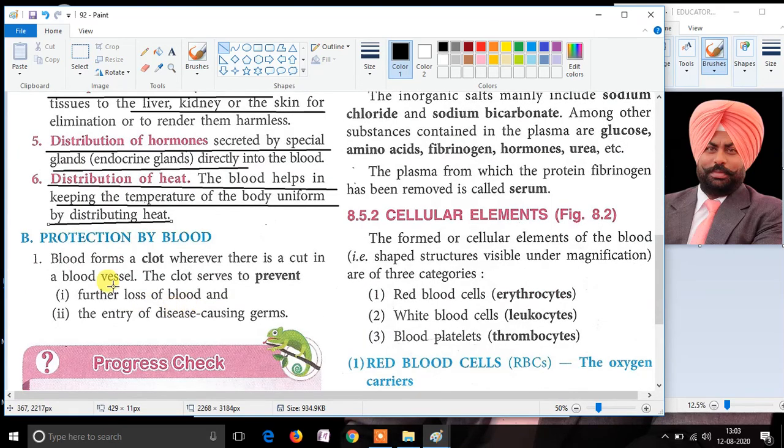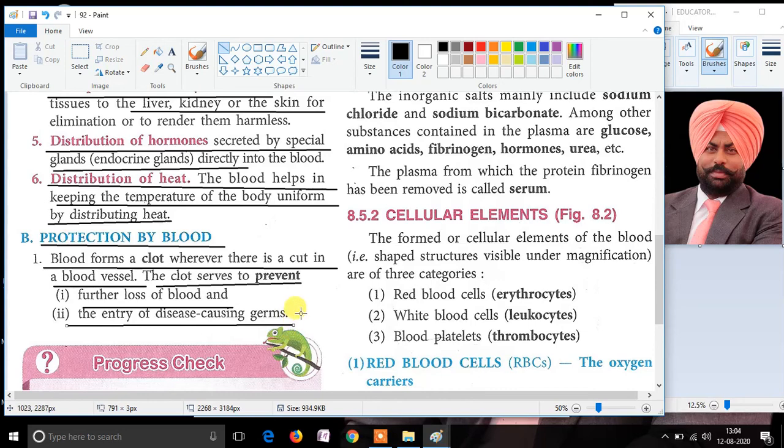Moving on further, the second function is protection. The blood forms a clot whenever there is a cut in the blood vessel. This formation of a clot helps in prevention of further blood loss, and it also helps in stopping the entry of disease causing germs.